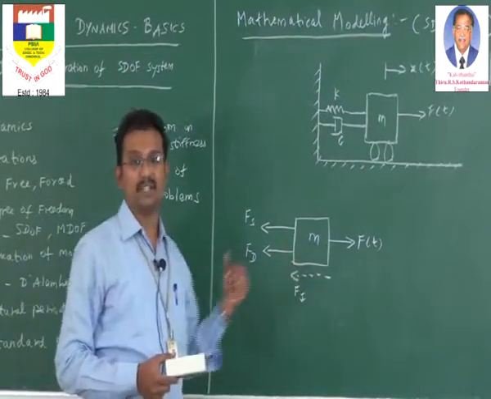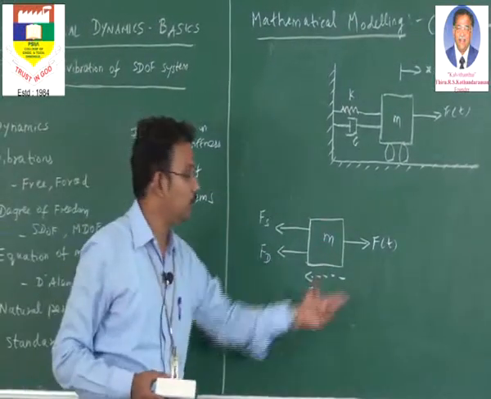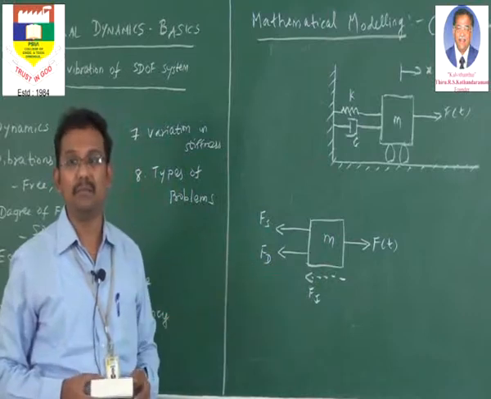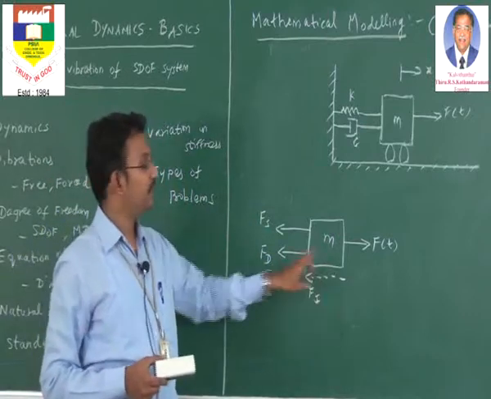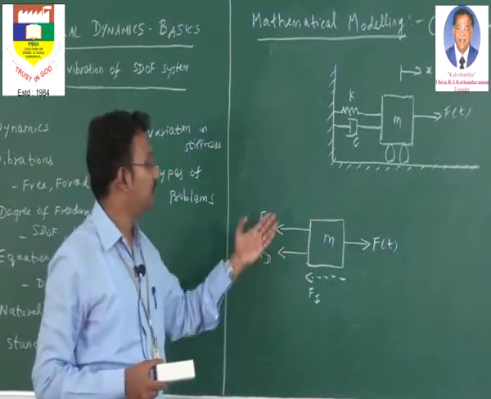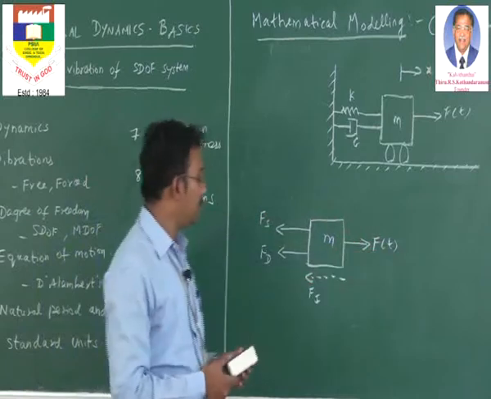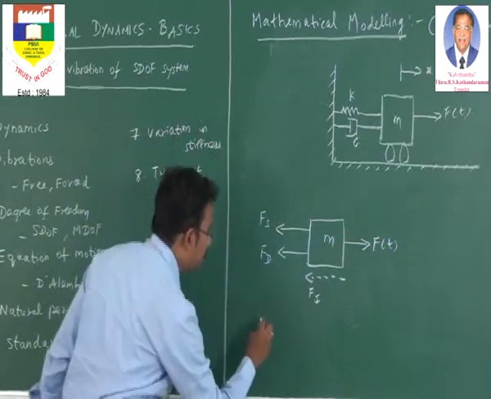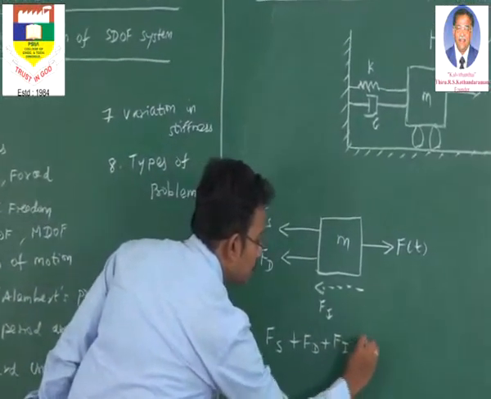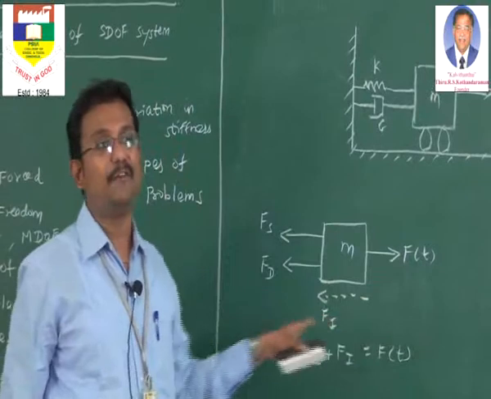Now, according to D'Alembert's principle, which we defined initially, what does it say? The system of forces acting on the body is in dynamic equilibrium with the inertia force. That is, we have to write the equilibrium equation for the system of forces. How many forces are acting towards the left? Three forces, Fs, Fd and Fi. How many forces are acting towards the right? Only one force. So we can write the equilibrium equation: spring force plus damping force plus inertia force is equal to the external force. This is the equilibrium equation for this particular free body diagram.